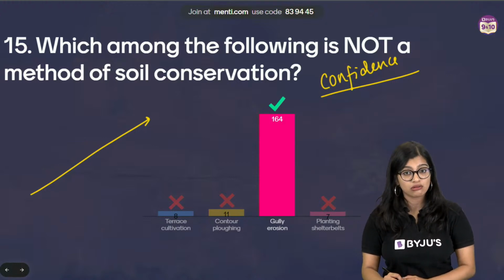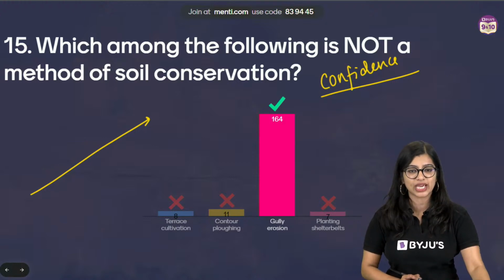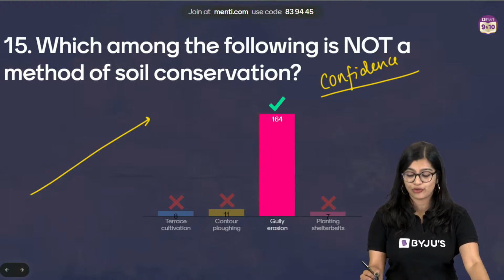Anita tells me, ma'am, 0. Don't say 0, beta. It will be good only, okay? Very good, all of you, very good.